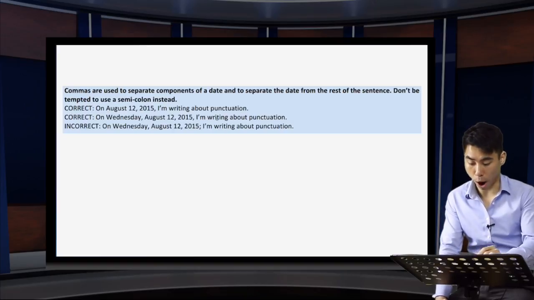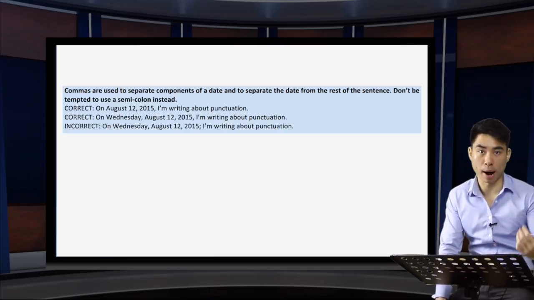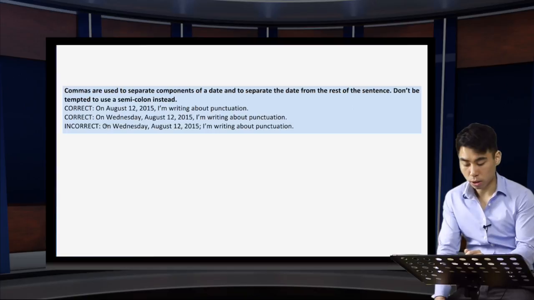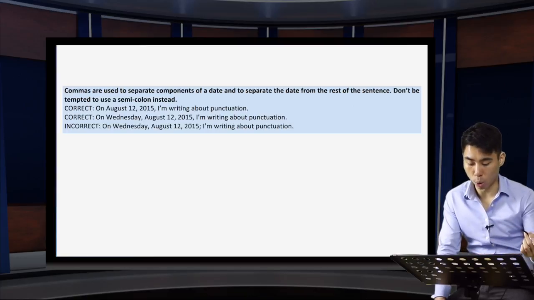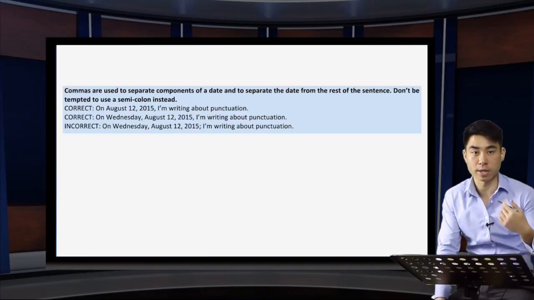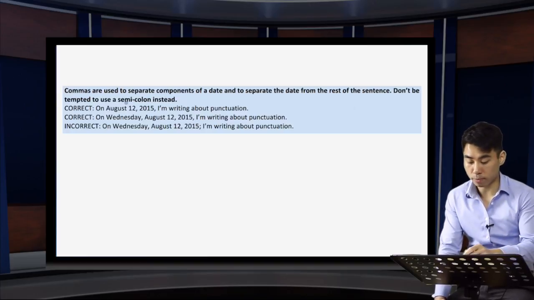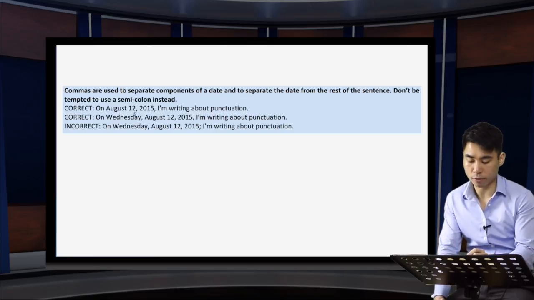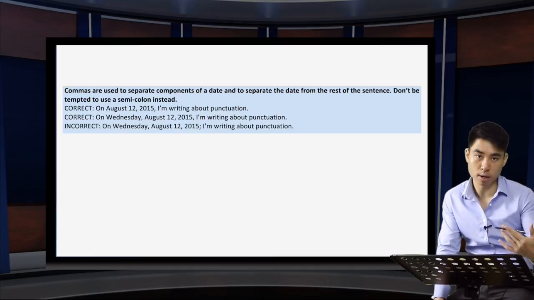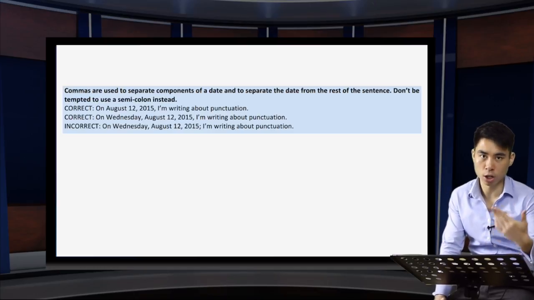So if you look at example number one, on August the 12th, 2015, I'm writing about punctuation. Example number two, on Wednesday, August the 12th, 2015, I'm writing about punctuation. So you notice here, the only piece of punctuation that I'm using is a comma. It doesn't matter whether I'm including just the day within the month and the year, it's still a comma, or I'm including, in addition, the day within the week. So the only difference between these two is that I've got Wednesday in here, still going to be using a comma. It doesn't matter how many components of the date you have, it's always going to be a comma separating those different components.